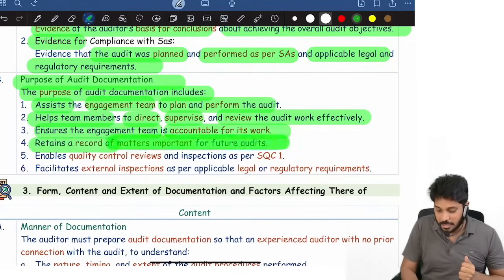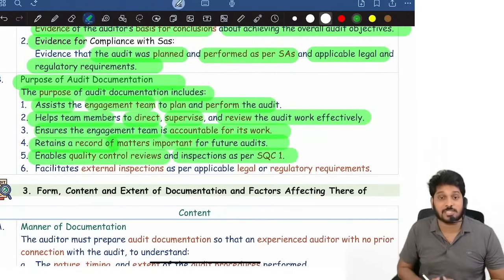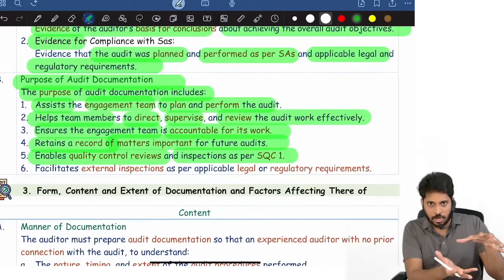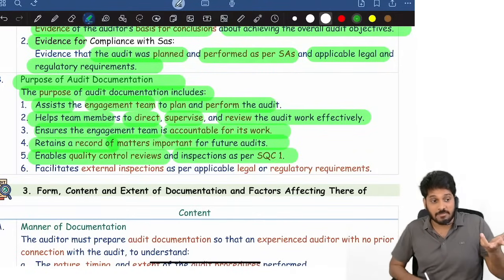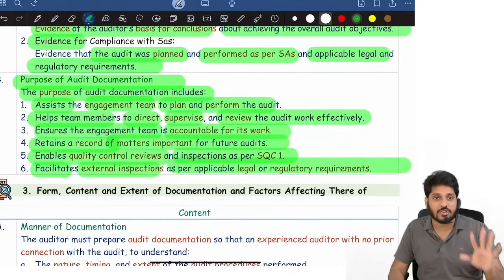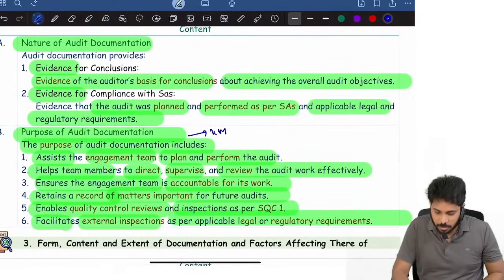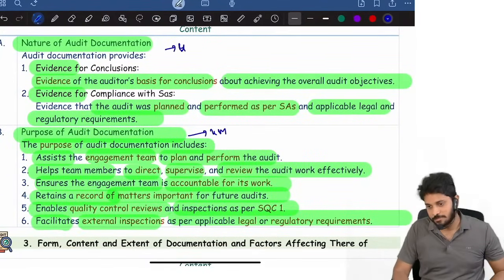It's a record of matters for future audits. Documentation enables quality control and inspection as per SQC 1. Based on documentation, the firm can review and see whether they performed the audit correctly or not. And documentation facilitates external inspection as per law and regulatory requirements directly. The purpose of documentation, the nature of documentation, any of these can be asked as a 4 marks question.